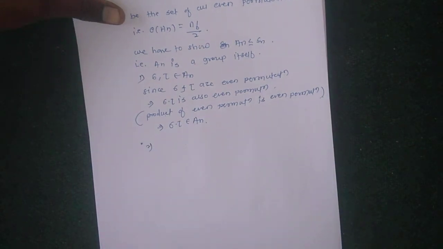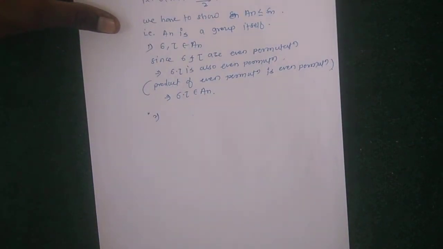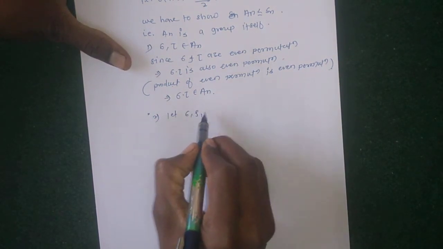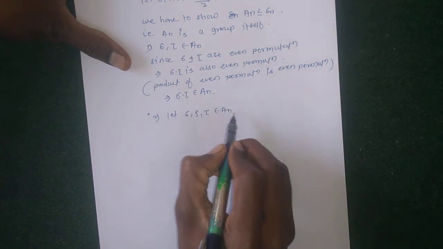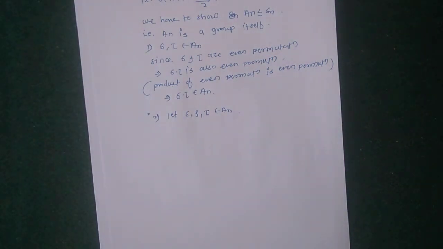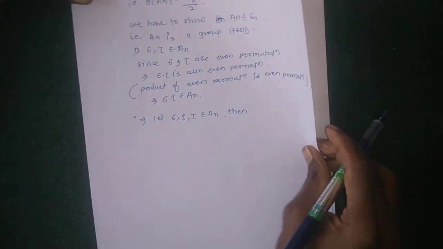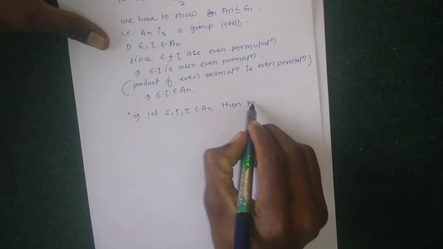Then second, associative property. Permutations always satisfy the associative property. Let sigma, rho and tau belong to An, then permutations are always associative.